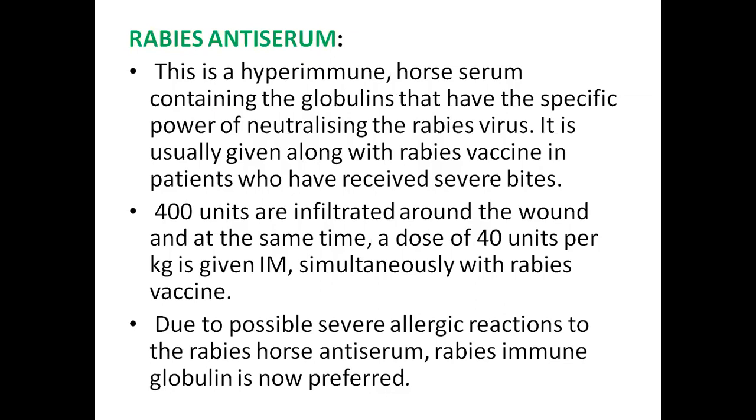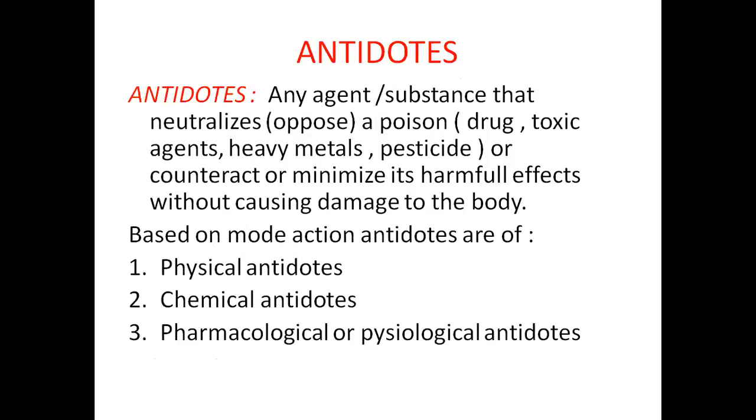Okay. Now we'll learn about the next topic in our class today, that is antidotes. What are antidotes? Antidotes are any agent or substances that neutralize a poison or they counteract or minimize its harmful effects without causing damage to the body. The poison may be a drug, toxic agents, heavy metals, pesticides, etc. These antidotes neutralize these poisons, counteract them and decrease the harmful effects.